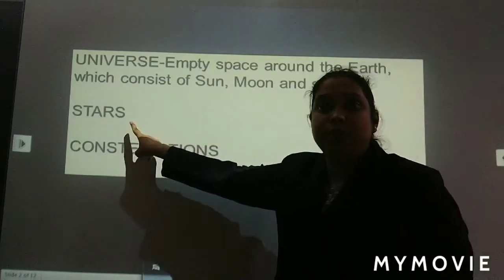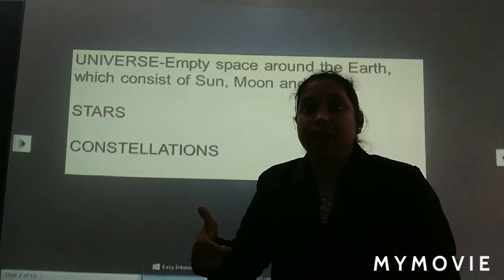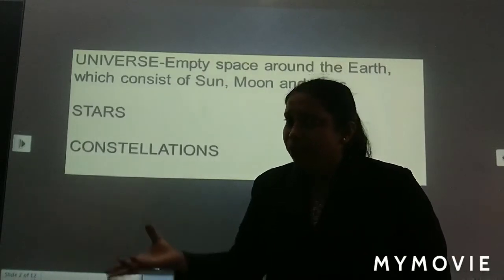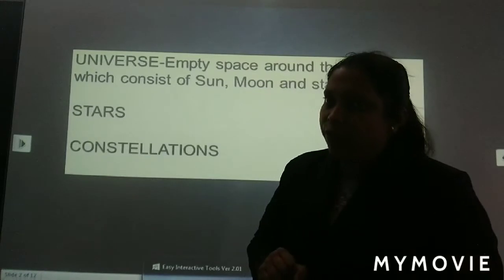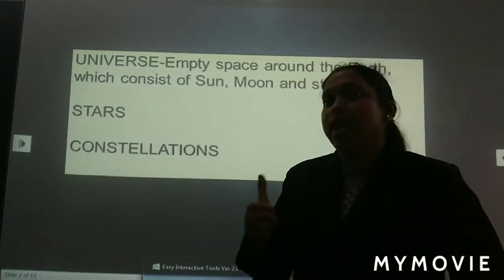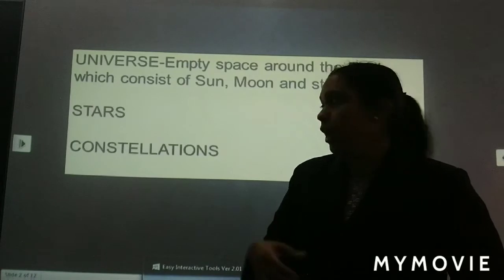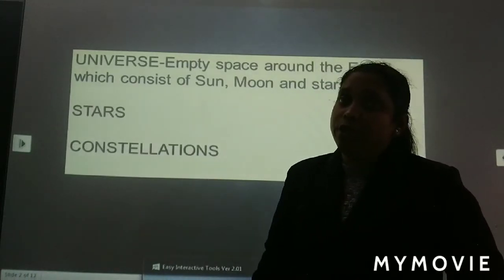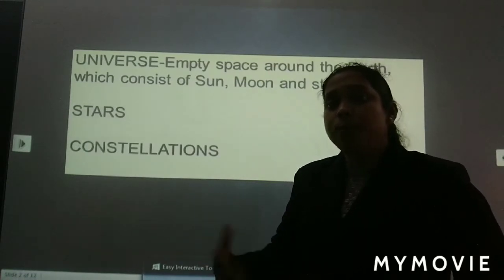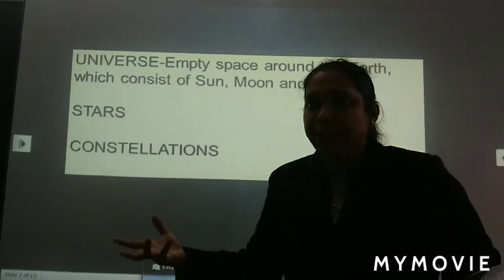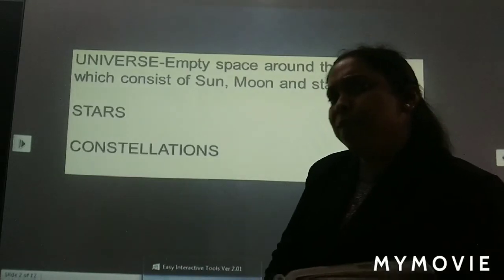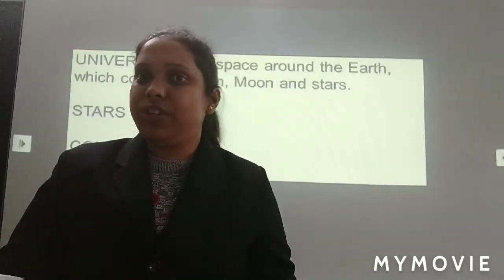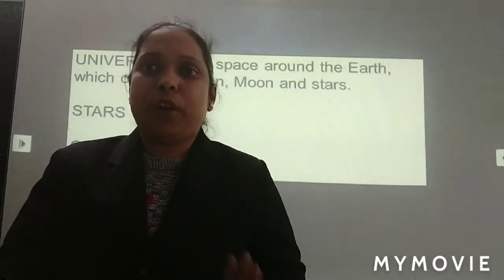And we have studied about the stars. So what is a star? There are so many stars. They have their own light. They are very far away from us. And one more thing, sun is also a star. Next, we have studied about constellation. Now, what is a constellation? Constellation is a group of stars forming a pattern. Very easy. And can you name one famous constellation? Yes, Ursa Major. So, you remember what we have studied.